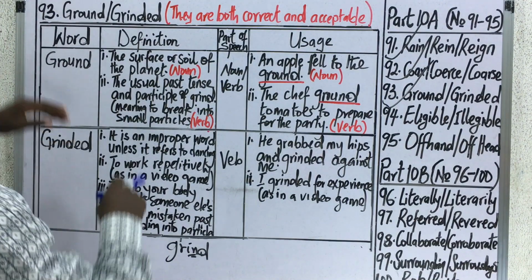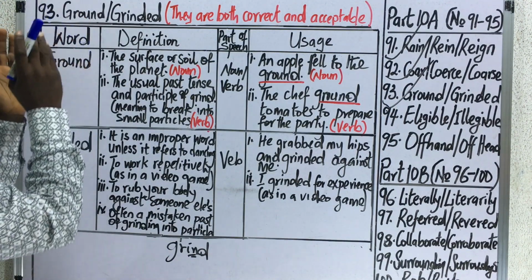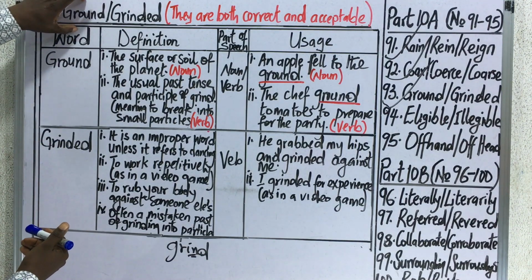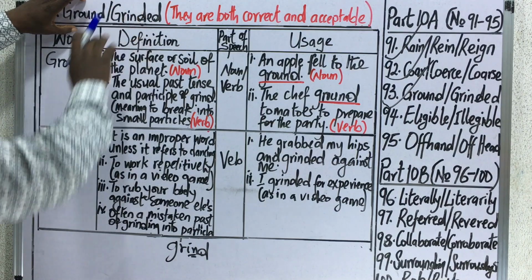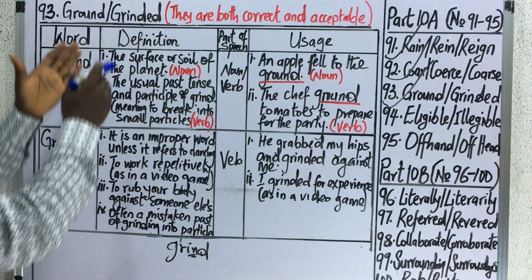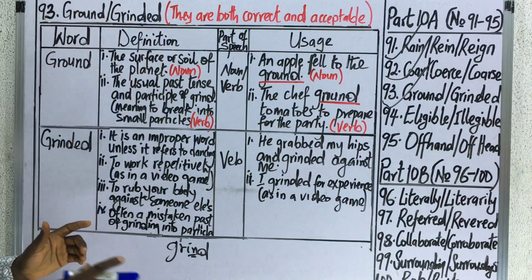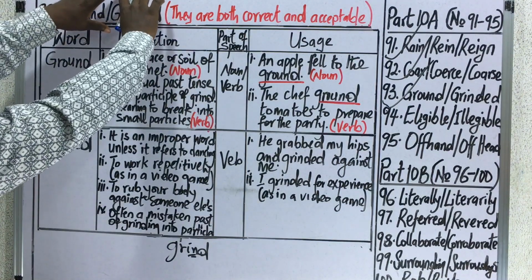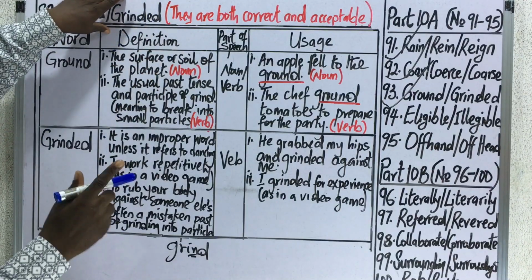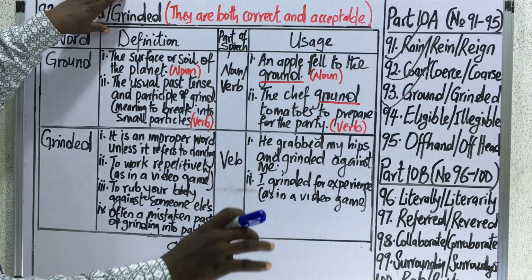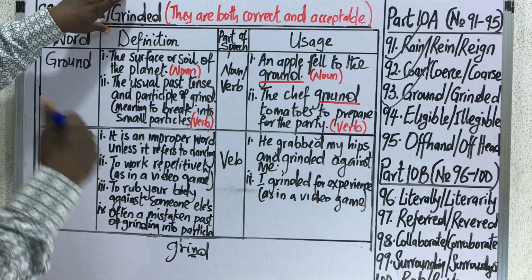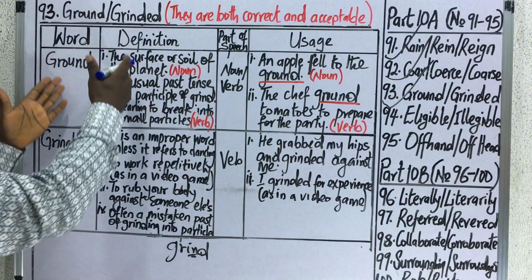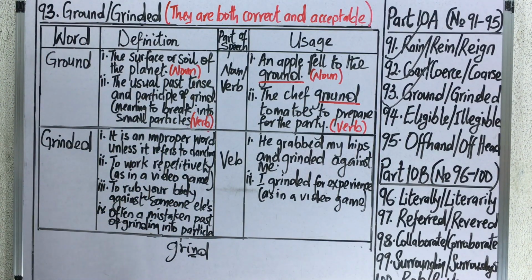What we mean here is that the one that has been in use from time is ground and not grounded. But in modern English, we now have a word like grounded, used in a technical sense. Whenever this word grounded is used in an expression, if you look at that expression very well, you will discover that it is used in a technical sense. That said, let us now look at the points in our table of analysis.